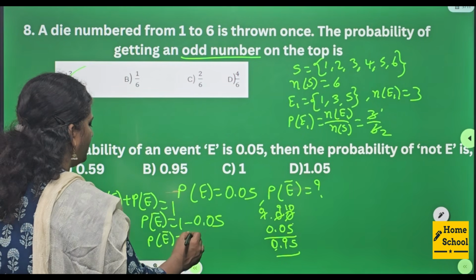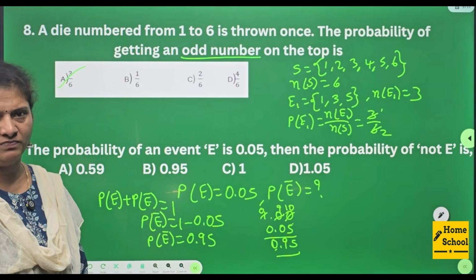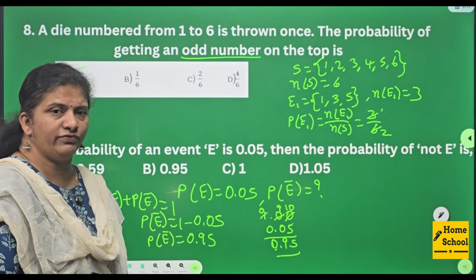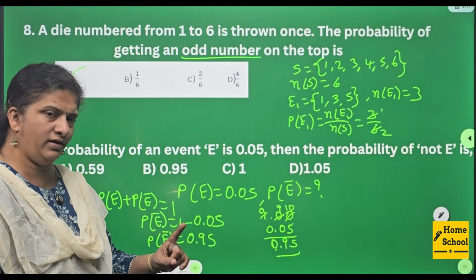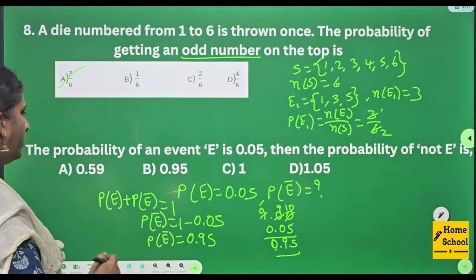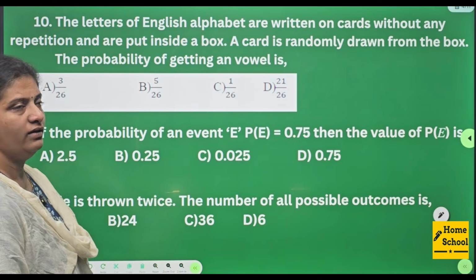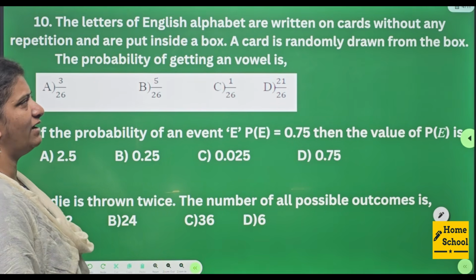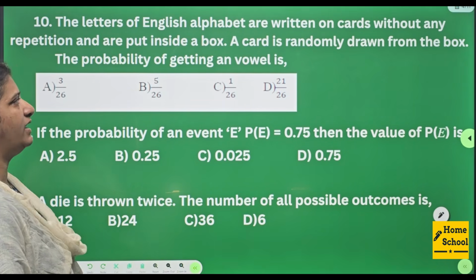So many of the children will write 0.05 here. I don't know why they get confused. If you subtract 0.05 from 1, you are going to get 0.95. So what is your answer? Option B.